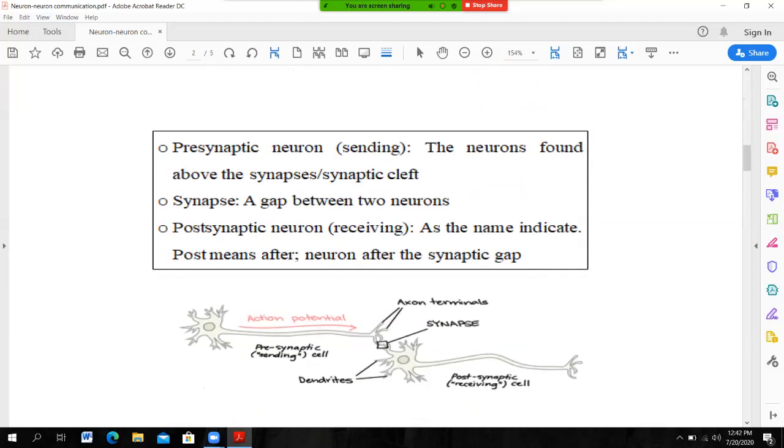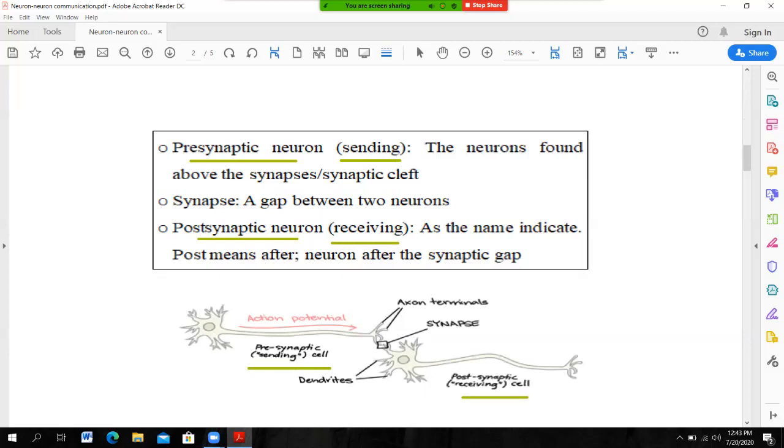There are two types of neuron. One is called the presynaptic neuron. The second one is called the postsynaptic neuron. The presynaptic neuron is also called the sending neuron. So this is the presynaptic or sending neuron. And the second one is the postsynaptic neuron, or the receiving neuron. The presynaptic neuron sends messages to the receiving neuron. This is the postsynaptic or receiving neuron.